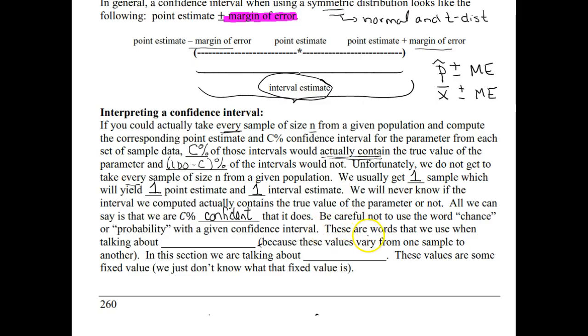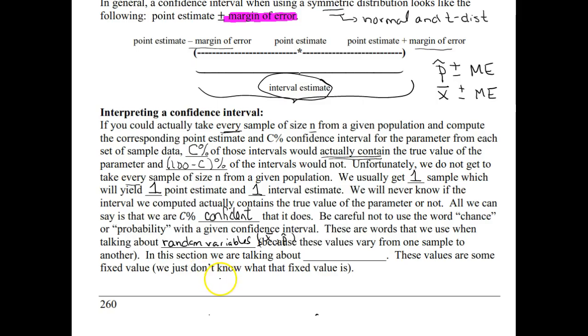We are no longer dealing with probabilities, so we're not using the word chance or probability with a given confidence interval. These are words that we use when we are talking about random variables. So we used those words when we were talking about intervals of x bar or p hat back at the end of chapter 6, because these values vary from one sample to another.